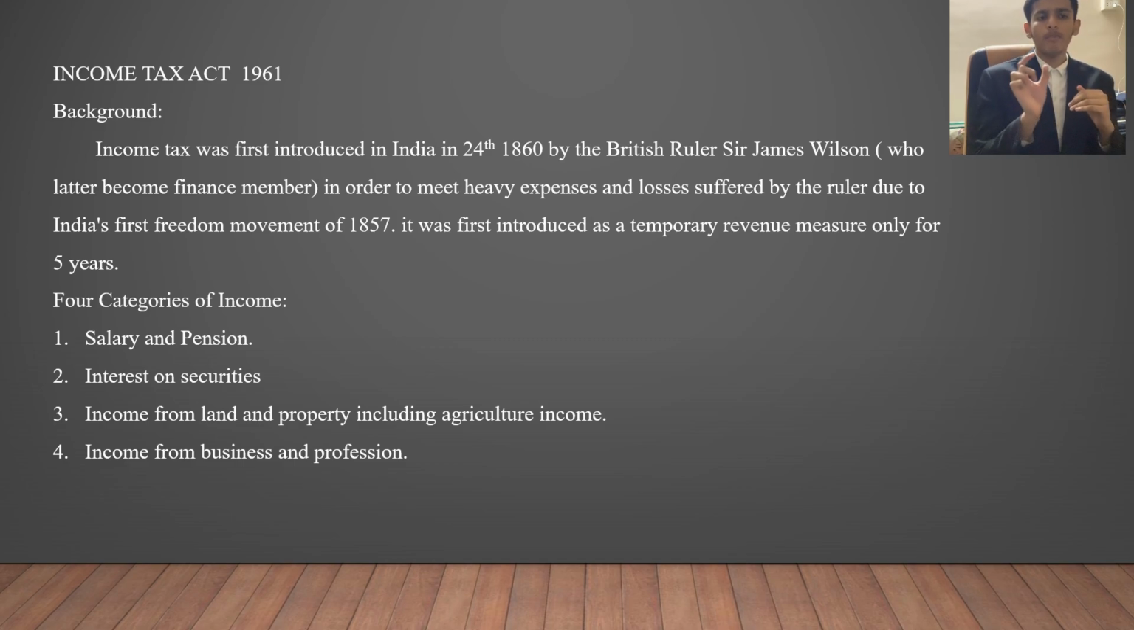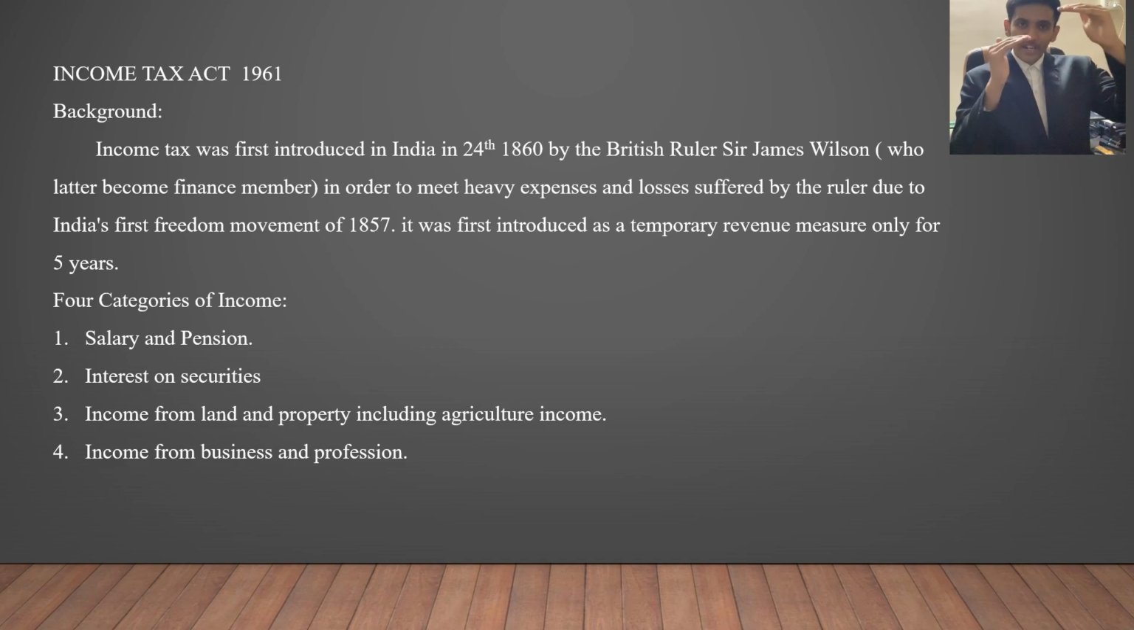Next, there is a very important point, and whenever we are studying taxation law, this is to be studied no matter what. That is the Income Tax Act of 1961. So what is the background of this act? How did this act come in the first place? Basically it was first introduced in 1860 by a British ruler named Sir James Wilson, who later became the finance member of the Indian Finance Committee in the British period. It was the mutiny of 1857 which gave rise to the income tax because the British were suffering at that time. They needed a temporary solution to solve their finance problem. What are they going to do to solve their finance problems?